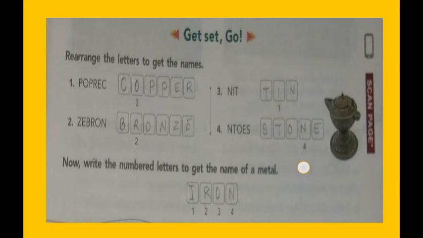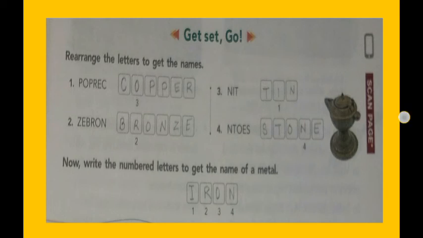So 1, 2, 3, 4. 1 is I, so you fill the first box with I. 2 is R. Look here, so you have filled R. Then 3 is O and 4 is N. And what word have you got? This is iron. So this is the name of a metal. Where is iron used? For making tools, and for making utensils.